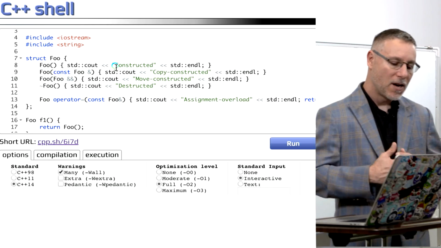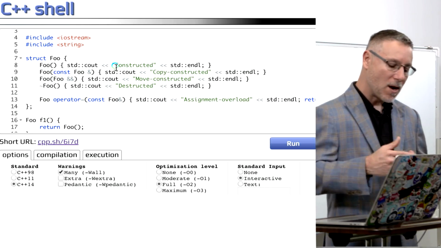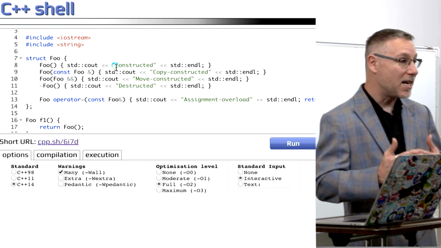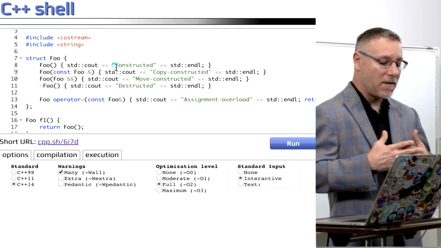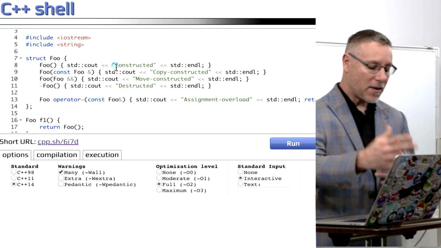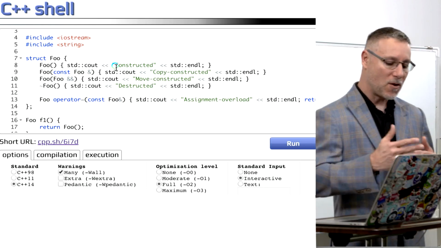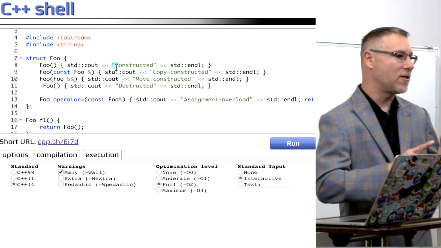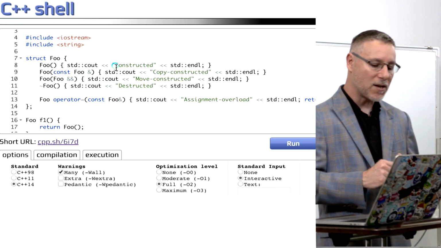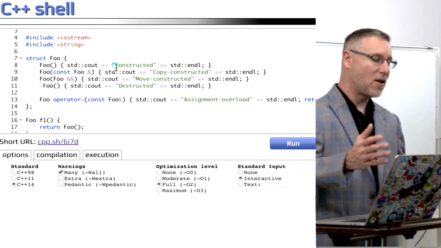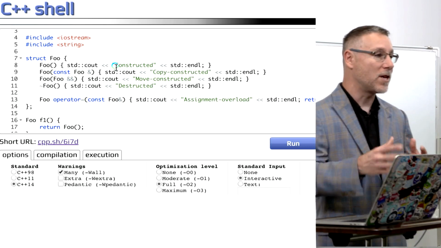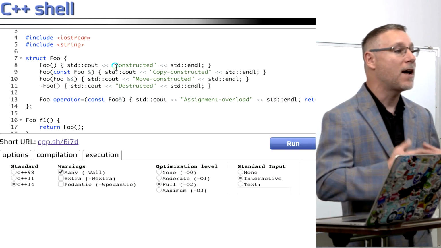So if you look here in our C++ shell, lines 7 through 14 is the definition of a new type called foo. Now this is an object-oriented programming language, so foo has been defined with a constructor, a destructor, a move constructor, a copy constructor, and it also has an operator overload for the assignment operator. These are things we don't have in Go.